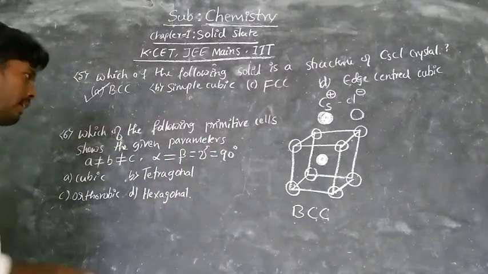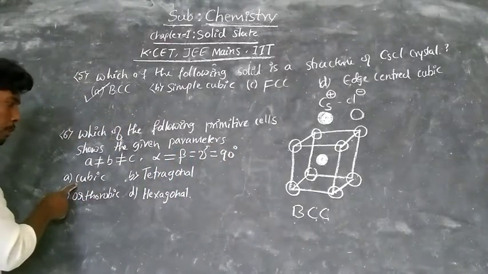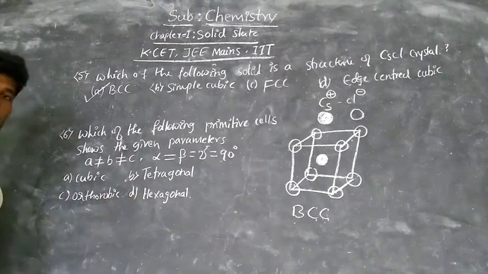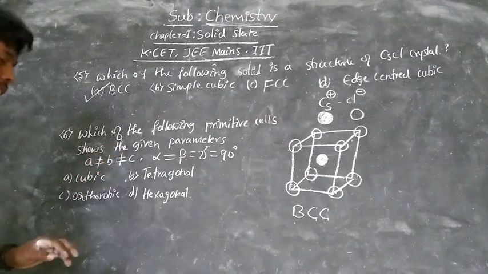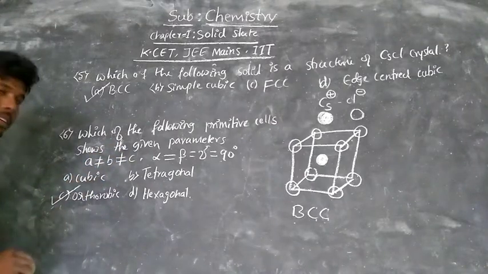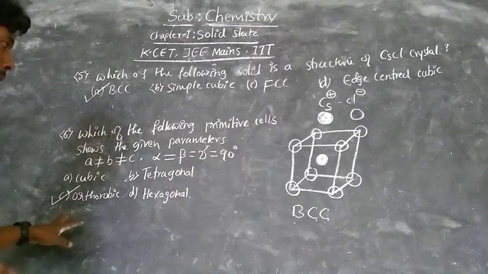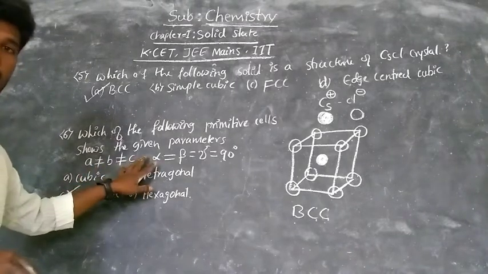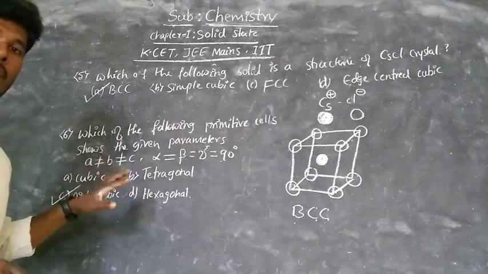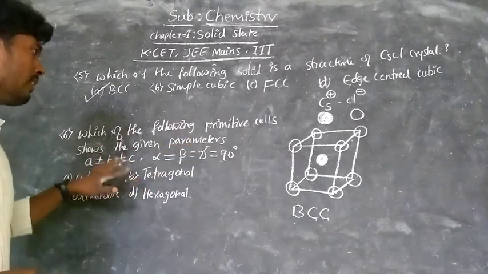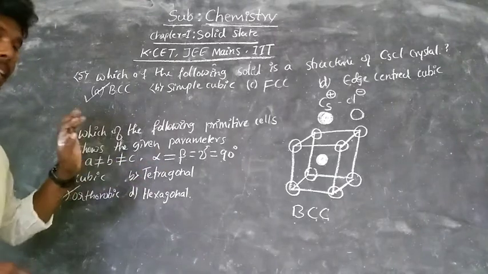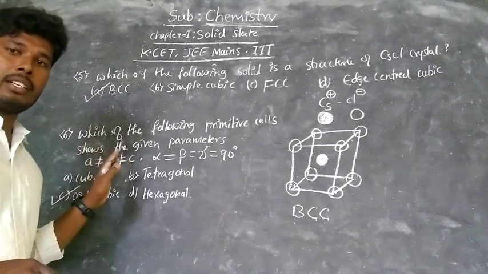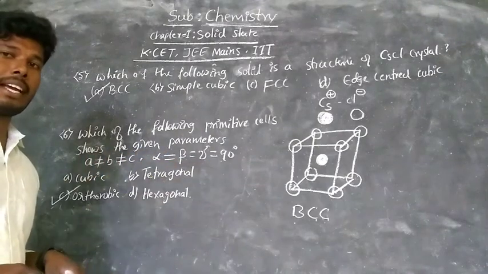Here they have given the primitive cells: cubic primitive cell, tetragonal primitive cell, orthorhombic and hexagonal. Among these, which is the right answer? Here the right answer is orthorhombic. Now let me explain how orthorhombic is the right answer for these parameters. I told you a trick how to remember these parameters in the beginning of the solid state chapter while explaining the theory. So let me discuss it once again.